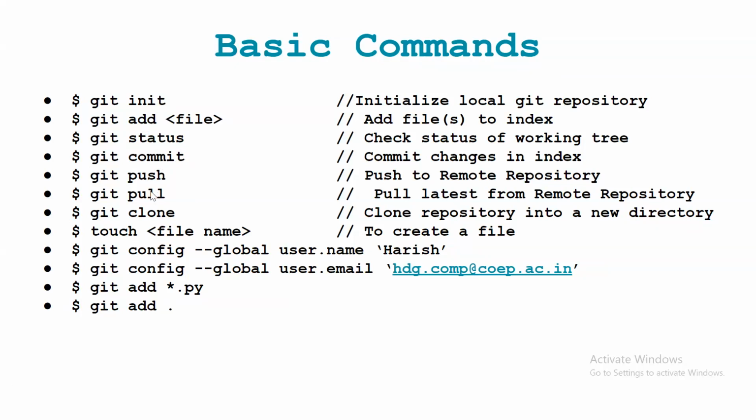Push and pull, these two commands are used to push and pull the data to and from the remote repository. And this is cloning, meaning whatever the copy of the master file, you can clone and download it on the local machine, right? So touch is to create a file, so you can use this in the Linux shell and somewhere else also. And these two commands are to create the user and your email also.